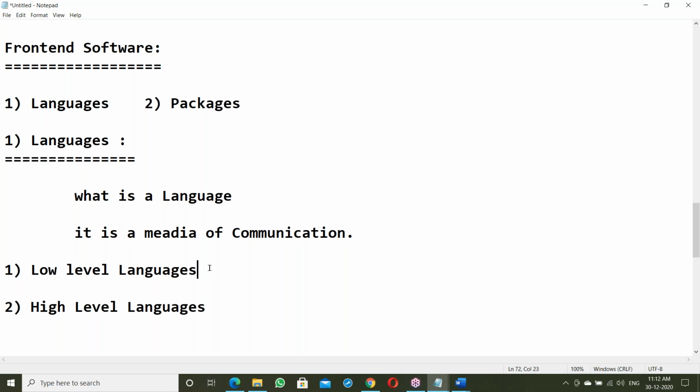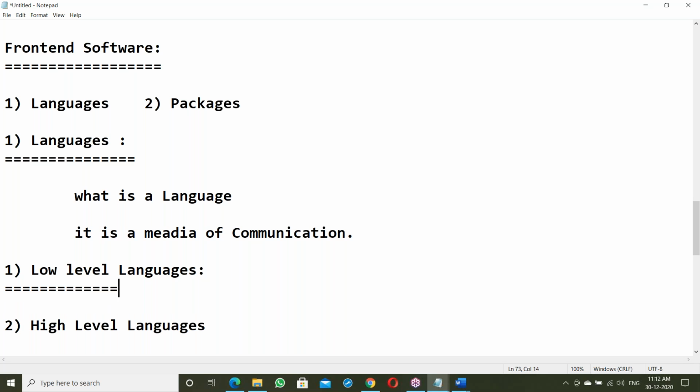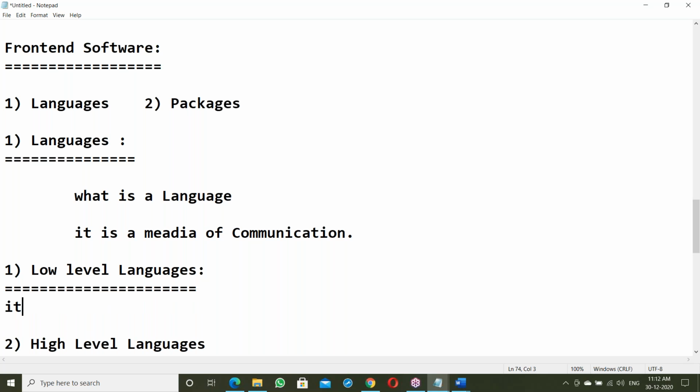So what is low level language? Yes, it is a system understandable language.